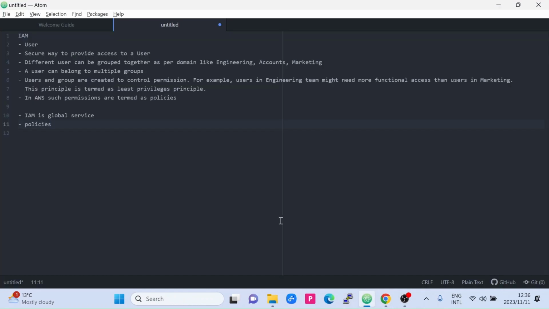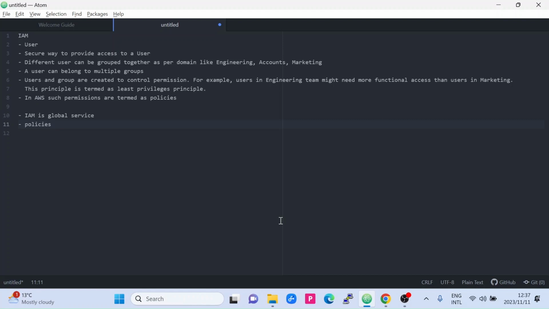So IAM is like identity and access manager. Whenever a user joins an organization, a user is generally provided with a certain ID to get recognized in his organization.